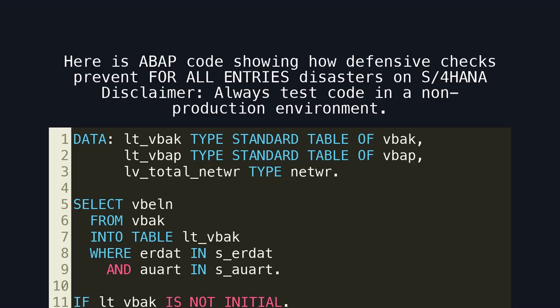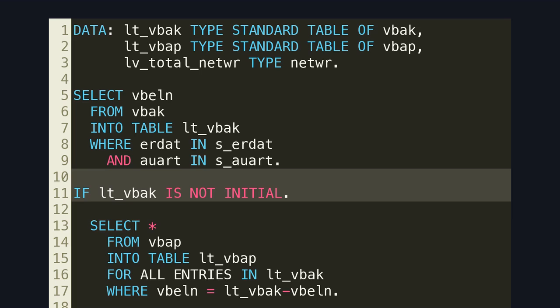Here is ABAP code showing how defensive checks prevent FOR ALL ENTRIES disasters on S/4HANA. Disclaimer: always test code in a non-production environment. Here is the critical guard condition. This ensures the FOR ALL ENTRIES clause is only executed when the driving table contains data.